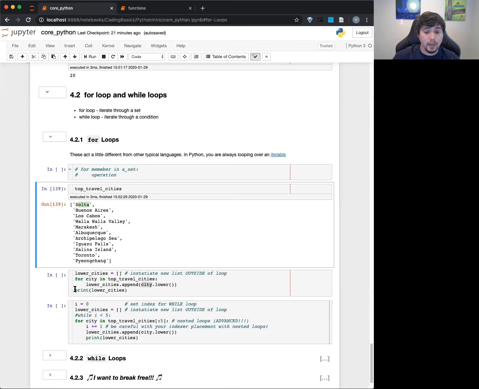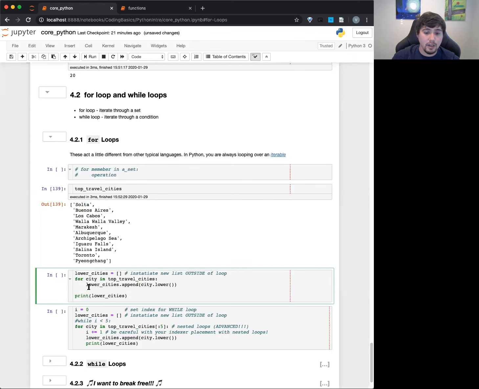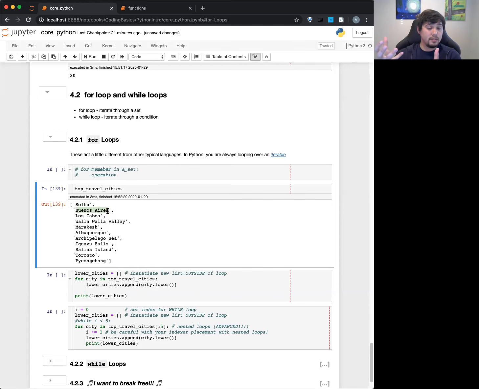So you can see there's no more indent anymore, and it's going to loop all the way back up. If I give a little space just to see this clearly, it's now going to go back to the beginning and the for loop's going to say, give me the next city. And it says, oh, the next one is this guy. All right, save this guy into city, and then it's going to execute this code underneath. And when it reaches the bottom here, it's going to go to the next city, which will be this guy right here, and so on and so forth.